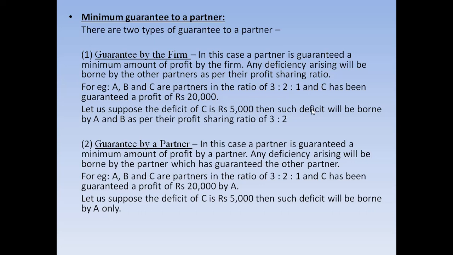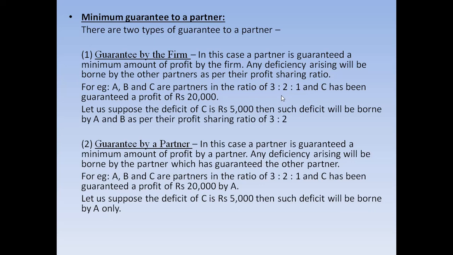If B was guaranteed, then this deficit would be borne by A and C in the ratio of 3:1, and at that point of time, we will not consider B's share of profit. If it was A, then B and C would bear this deficit in the ratio of 2:1.